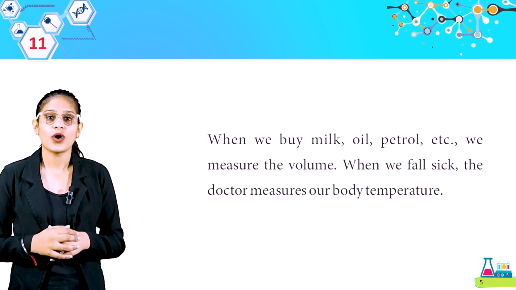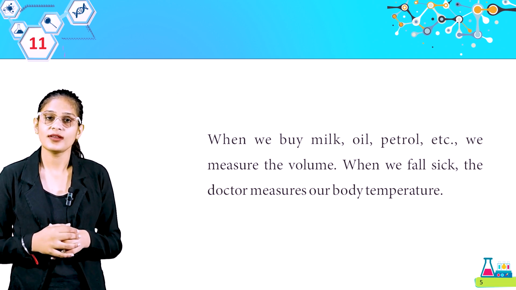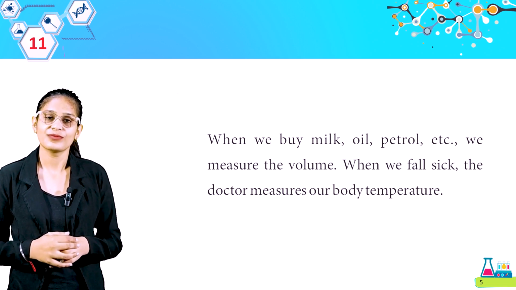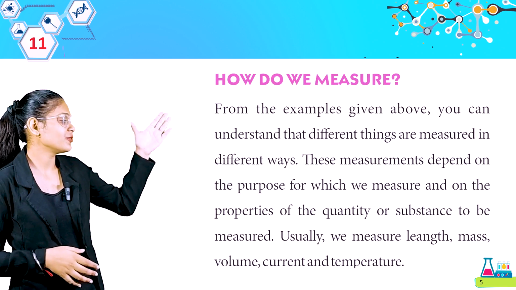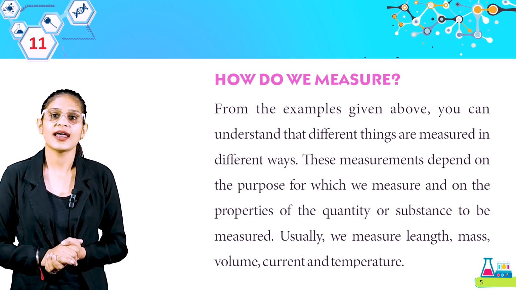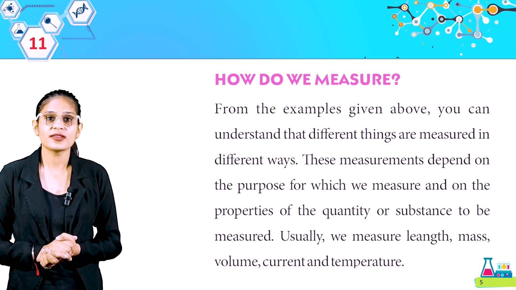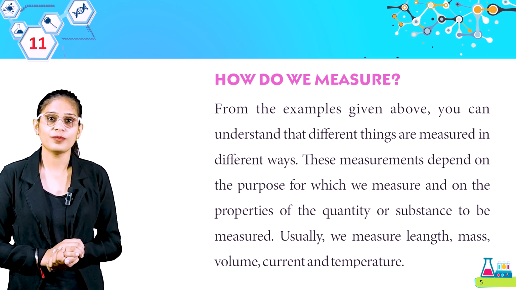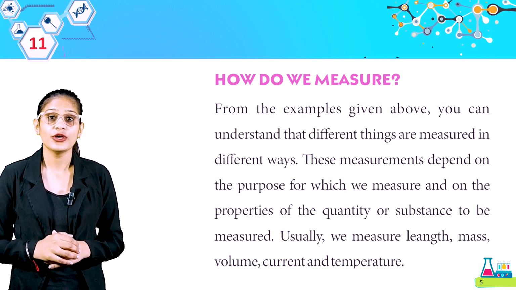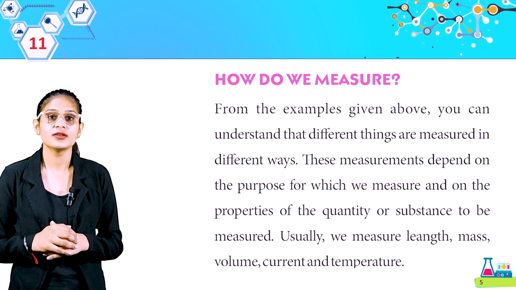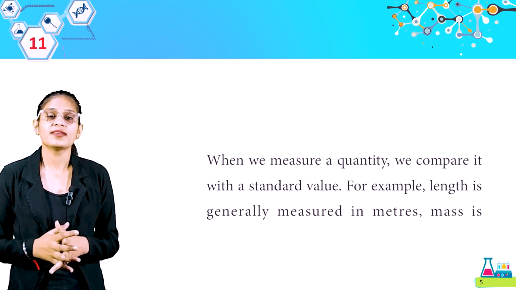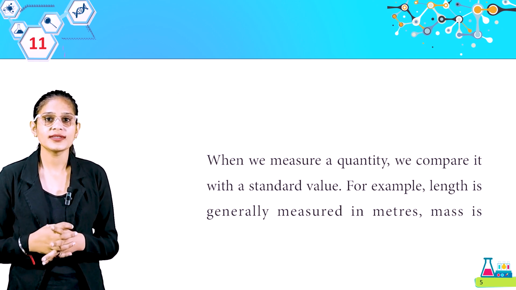When we buy milk, oil, petrol, etc., we measure the volume. When we fall sick, the doctor measures our body temperature. Get it, students? Now, how do we measure? From the examples given above, you can understand that different things are measured in different ways. These measurements depend on the purpose for which we measure and on the properties of the quantity or substance to be measured. Usually, we measure length, mass, volume, current and temperature. Get it, students?